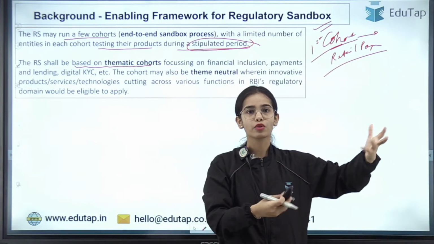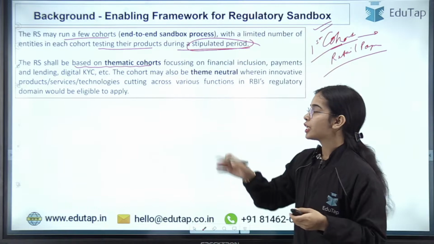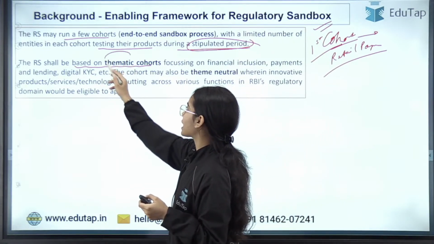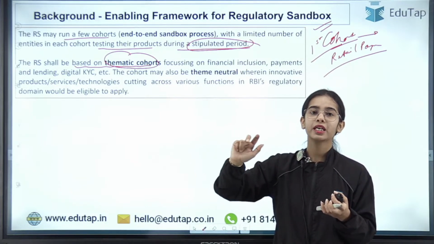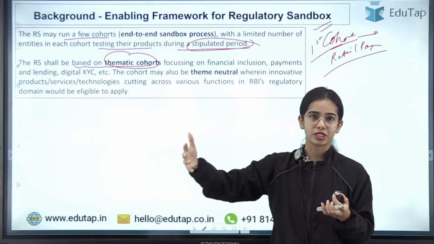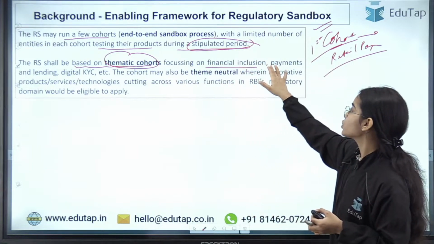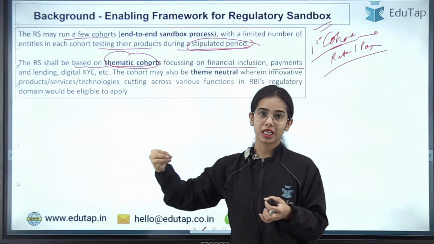So the testing was allowed for those innovative products. So there should be some theme, like retail payments or MSME lending or cross-border payments and such, focusing on financial inclusion, payments and lending or digital KYC, etc.